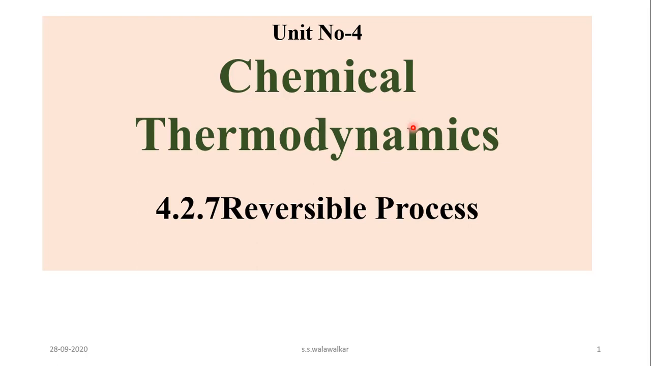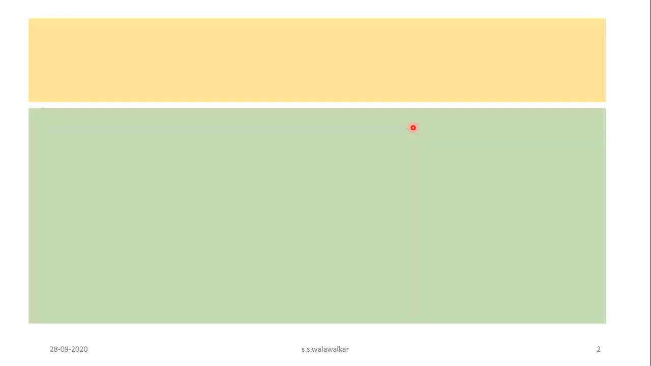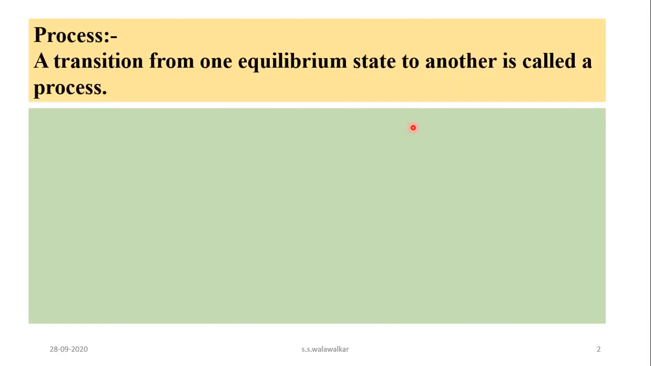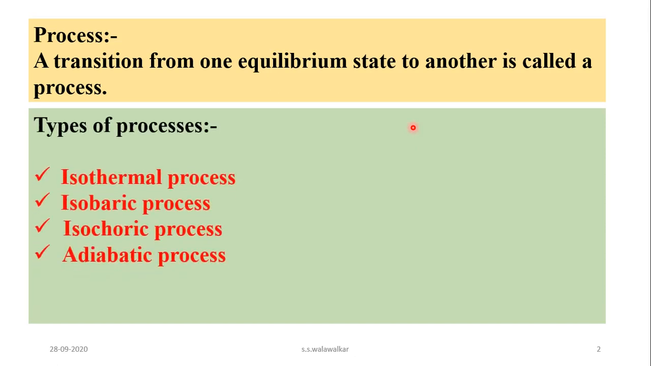Welcome back to the lecture series on the topic chemical thermodynamics. In the last lecture, we studied what is meant by a process. A process means a transition from one equilibrium state to another equilibrium state. We also studied different types of processes: isothermal process, isobaric process, isochoric process and adiabatic process.